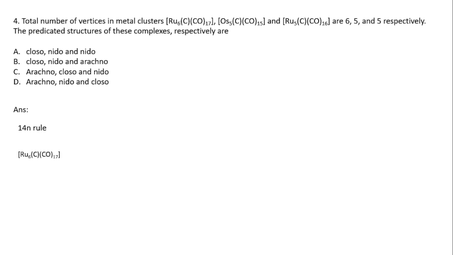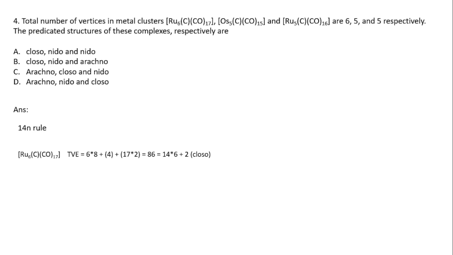First, let's see the first metal cluster. Here we will calculate the total valence electrons. There are 6 ruthenium, and the total valence electron count for ruthenium is 8.